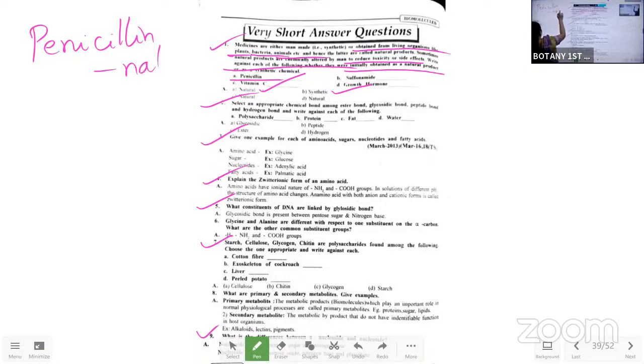It is a naturally occurring antibiotic. And the next one is the sulfonamide. This we made in the lab, that is the artificial, otherwise synthetic.